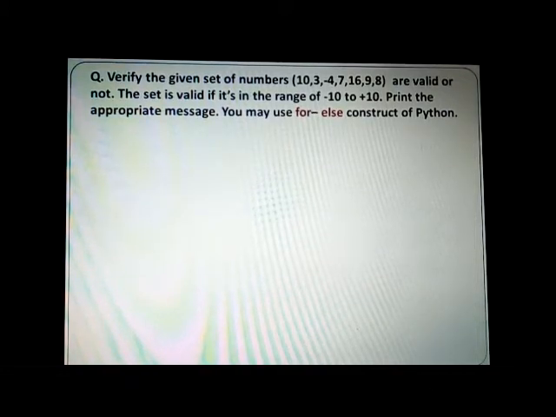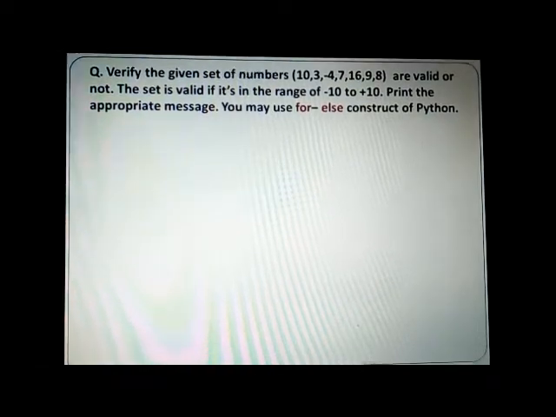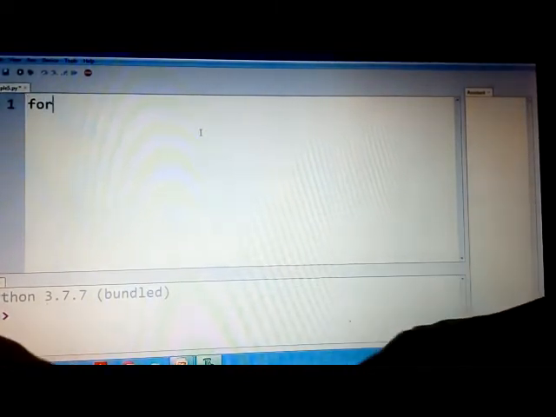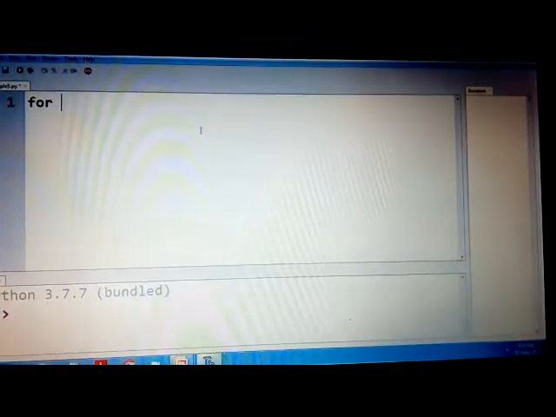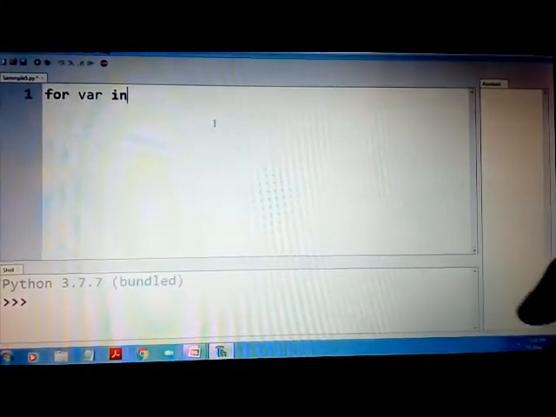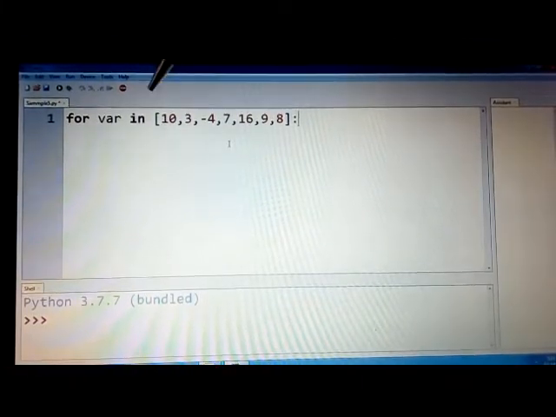Now let us go to the code and try to see how we can design this with the help of Thonny editor. Before starting, let me tell you that we need to browse through the list, so we require a for loop. So let's start with the for loop first and see how we can modify the program. For var in the list, so I just copied the same list here, the same list which was mentioned.